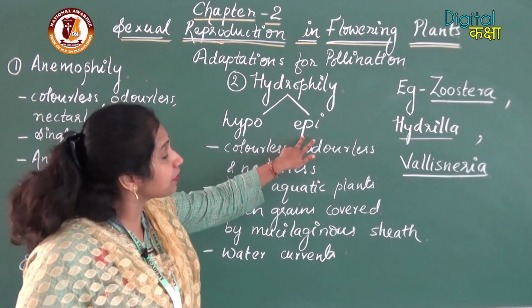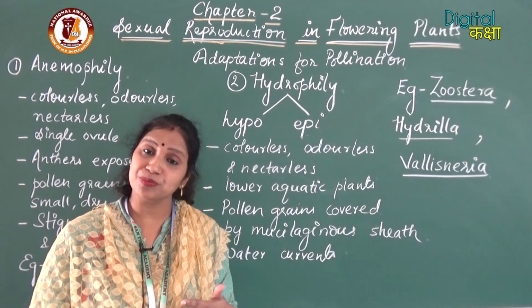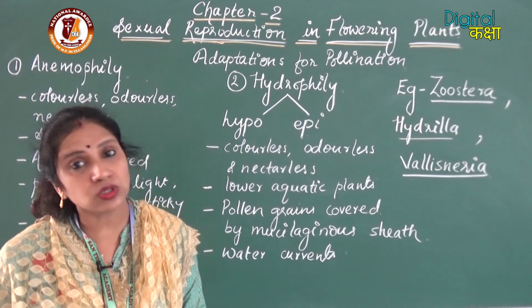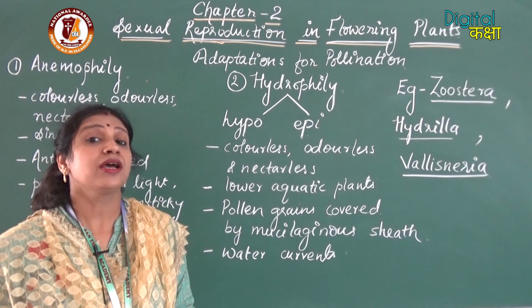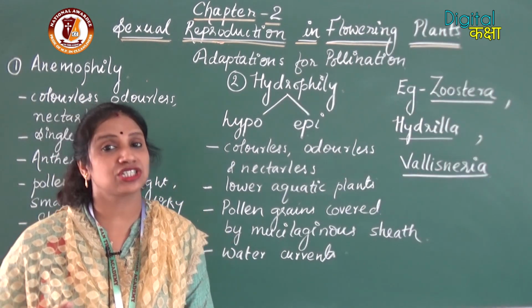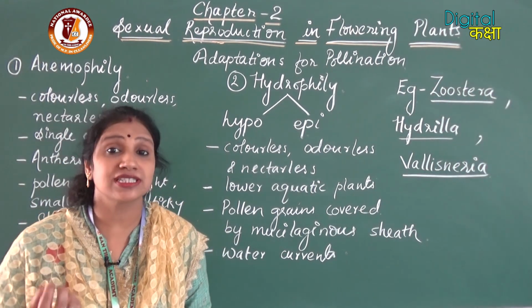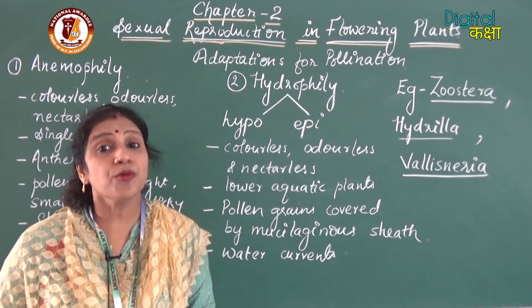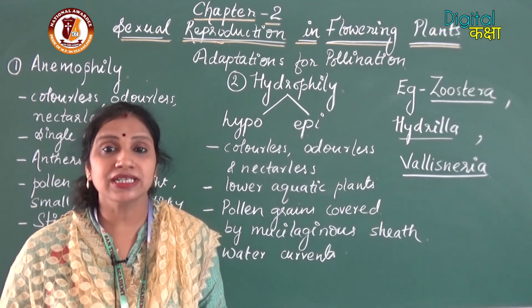Vallisneria goes for epihydrophily, but Vallisneria is a submerged plant. It is present below the water surface, submerged inside the water. But at the time of pollination, at the time of reproduction, the male flowers reach the surface of water, open on the surface of water and expose the pollen grains.